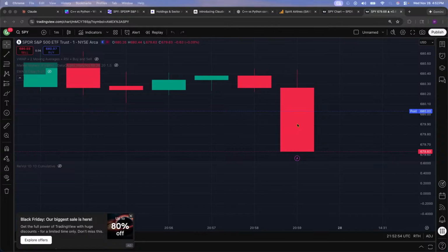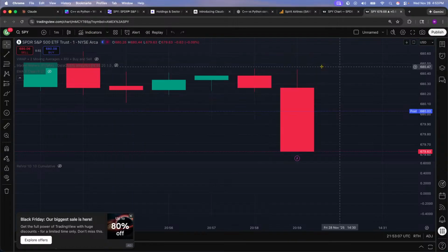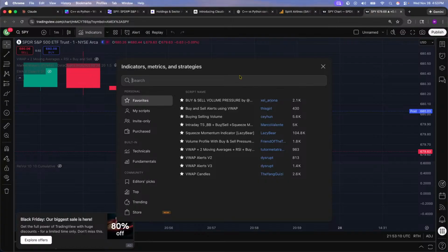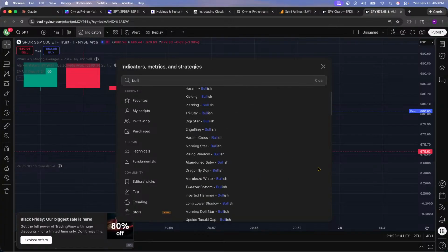So we talked about the candles and what they do. I'm looking at the 1 minute chart. So what that means is one of these candles represents 1 minute of action between buyers and sellers. I just want to make sure I said that. If I didn't before, I clicked on indicators. So you saw that, right? Just make sure I do it again. Click on indicators. So what I'm going to do is just type bull. So let's see which one stands out.